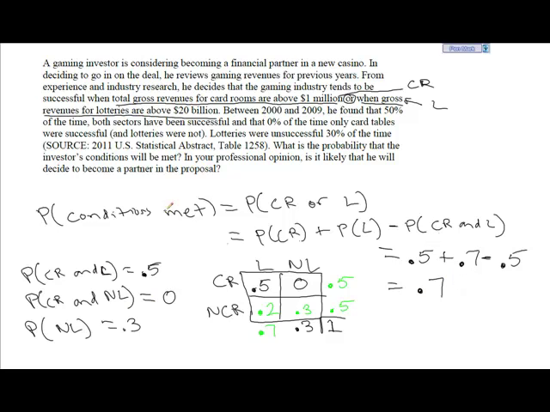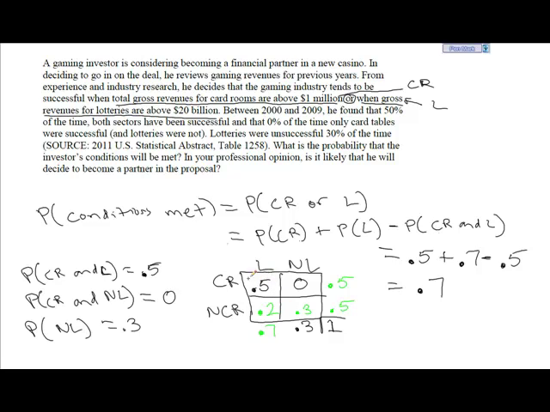Alternatively, based on the definition of what OR means, it means card rooms are successful, lotteries are successful, or they're both successful. So technically, we could just go ahead and look at the three cells where that happens. So here is a space where card rooms are successful by themselves. Here's the space where lotteries are successful by themselves. And then here's a space where they're both successful.